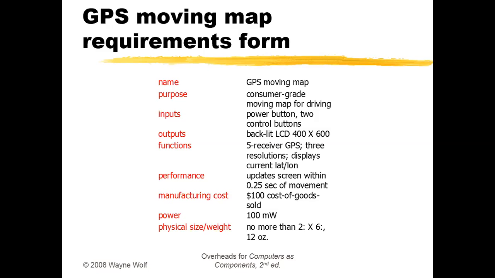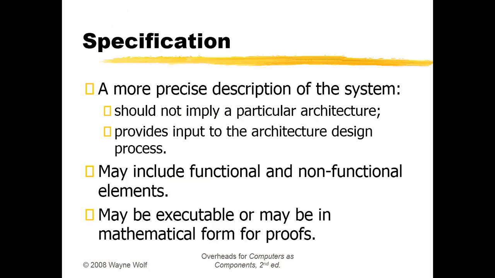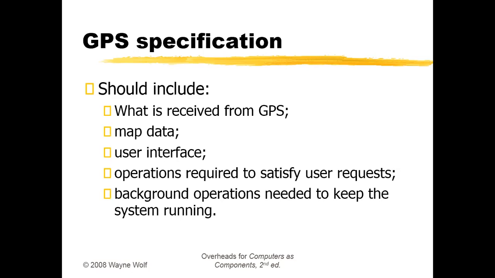So this is the requirement form received from the client. Now, after getting the requirement, we will go for the specification, a more prescribed description of the system. That is, we are going to the next level, a little more descriptive method, which includes the functional and non-functional elements. From this requirement, we have to identify what is functional and non-functional, right?